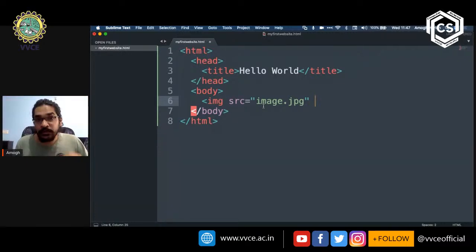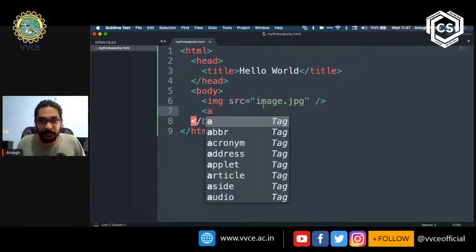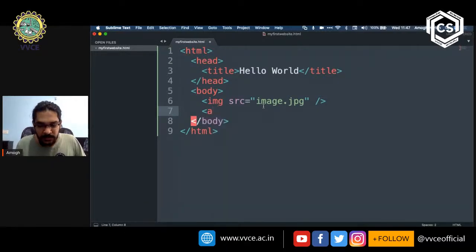Now, remember that an image tag is a self-closing tag. So we don't put just a right angle bracket. We actually put a / followed by the right angle bracket. So I'll create one more tag, an anchor tag. I'm going to open the left angle bracket, put the name of the tag, which in this case is A, and put a space.